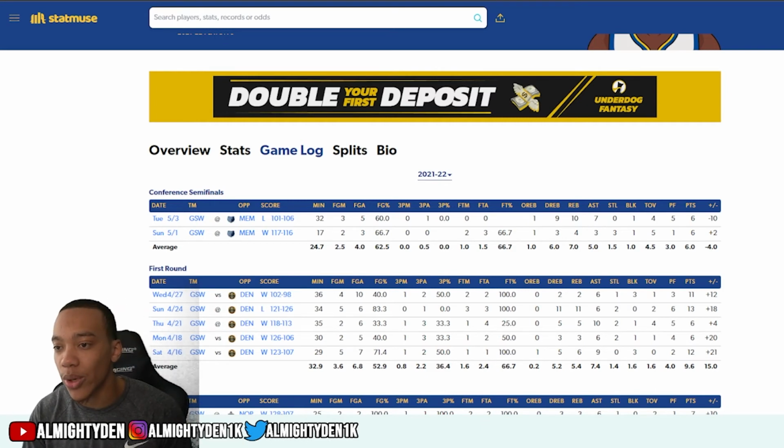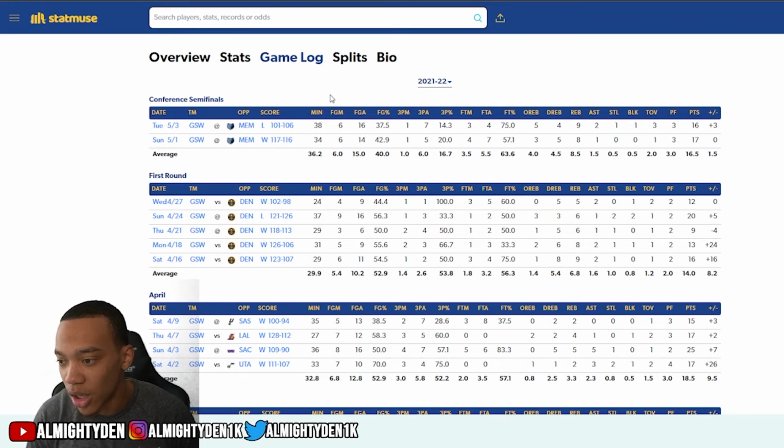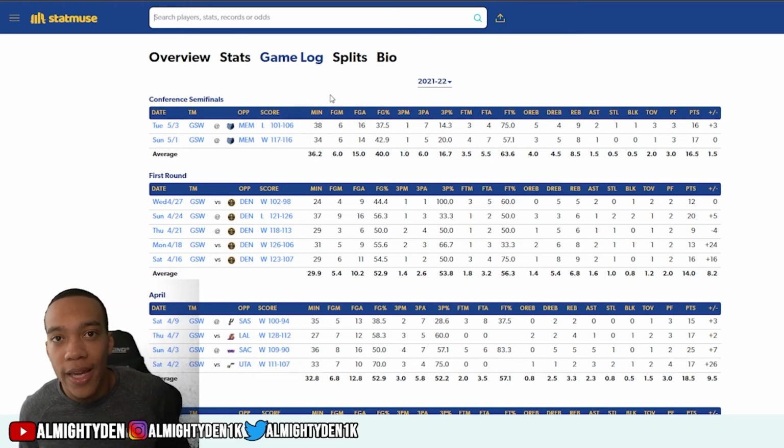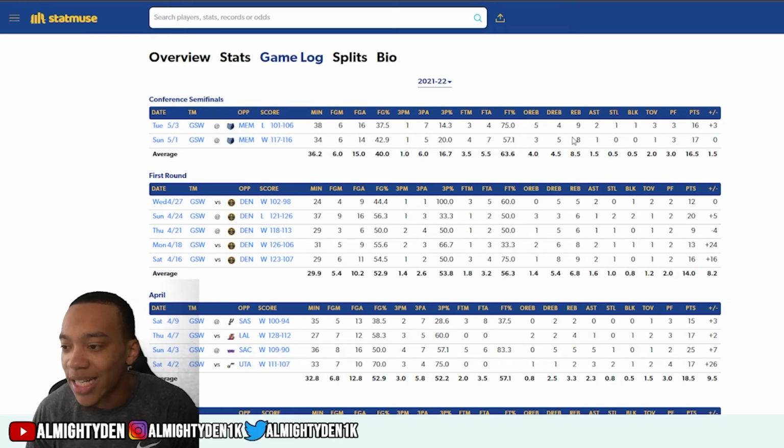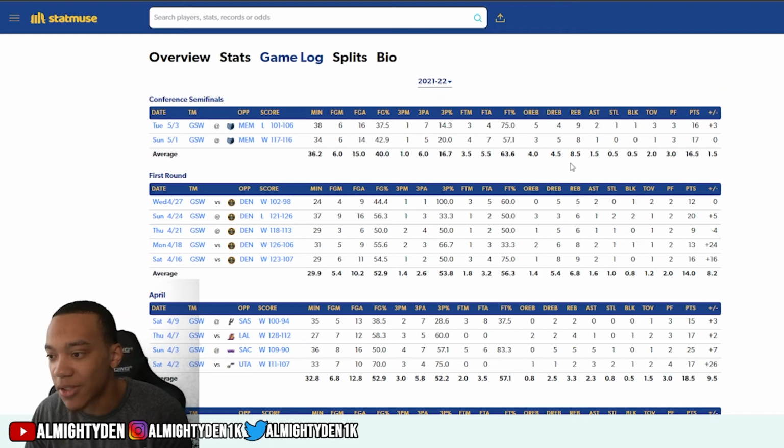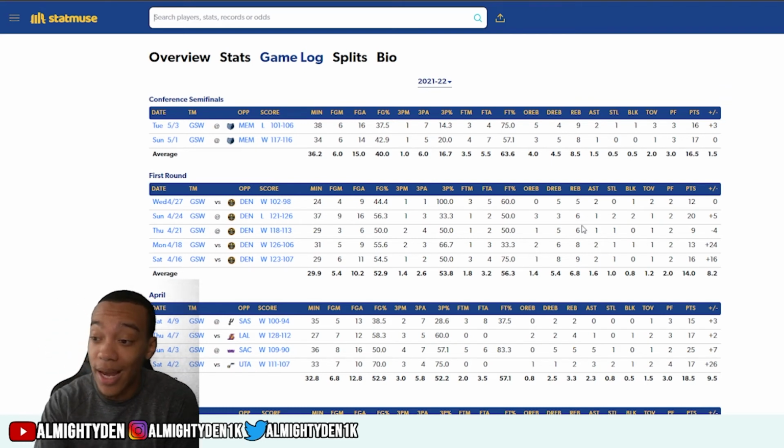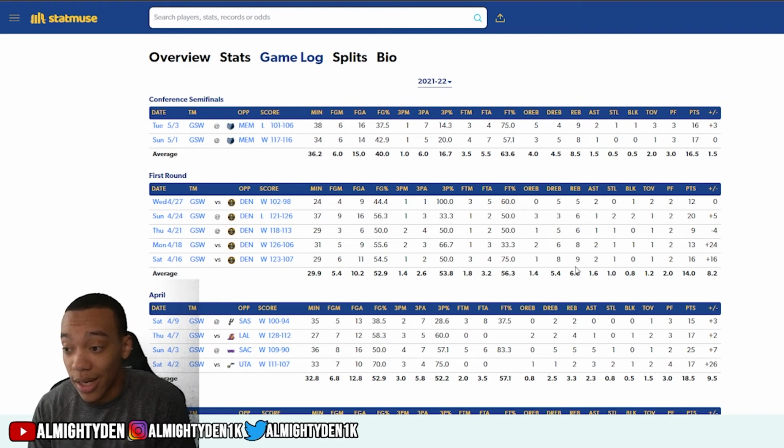And then we're going to go to Andrew Wiggins right here, rebounds. This one for sure seems likely to happen. But sometimes, even though you look at his previous games, he had 9, he had 8. In the first round, he had at least 6 every game except for one time. He averaged 8.5 this series, 6.8 last series. I do believe that he could get 6, but with rebounds, sometimes the ball bounces a certain way. That's something you really can't control. But I do like the odds of it happening. I'm looking at the past statistics. If you would have put that bet on in the last 7 games, you would have hit. You know what I'm saying?